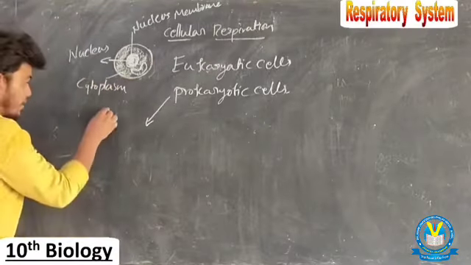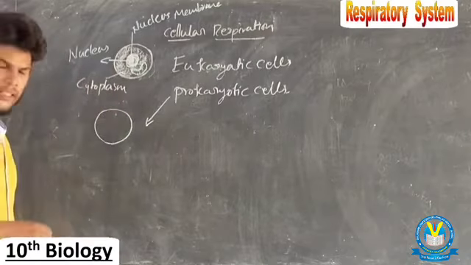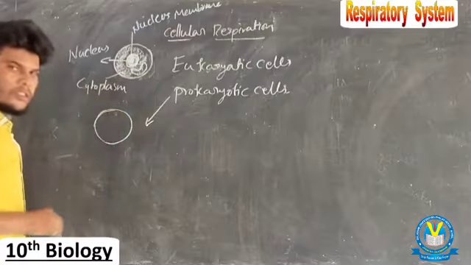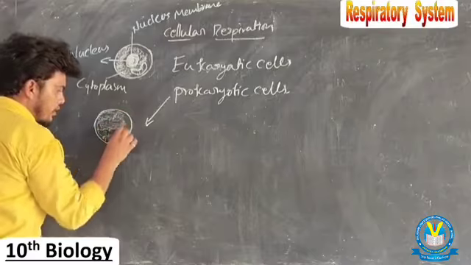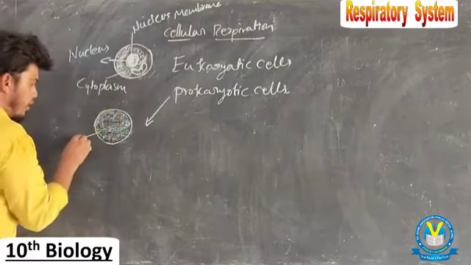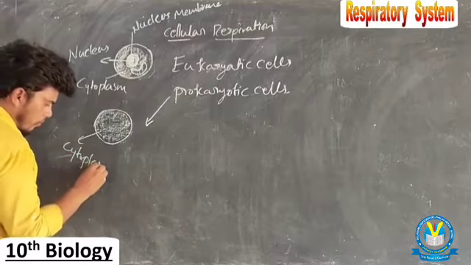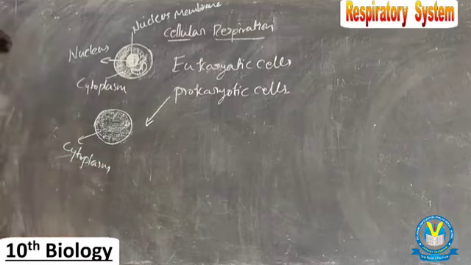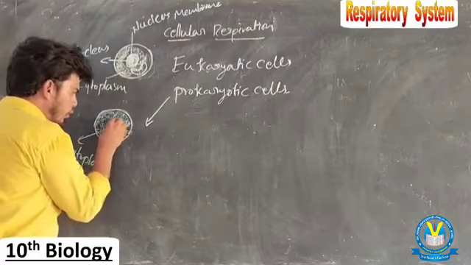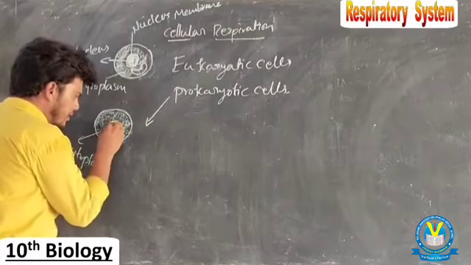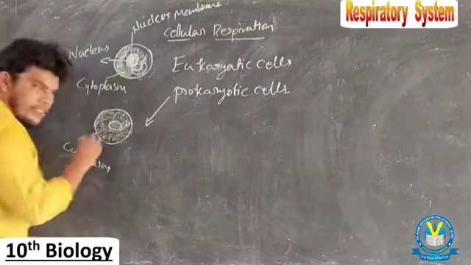If you observe prokaryotic cells, for example, there is the cell membrane. In the cell, this is the cell fluid, means cytoplasm. In this cytoplasm, there is a nucleoid site. It consists of a little amount of nucleic matter.